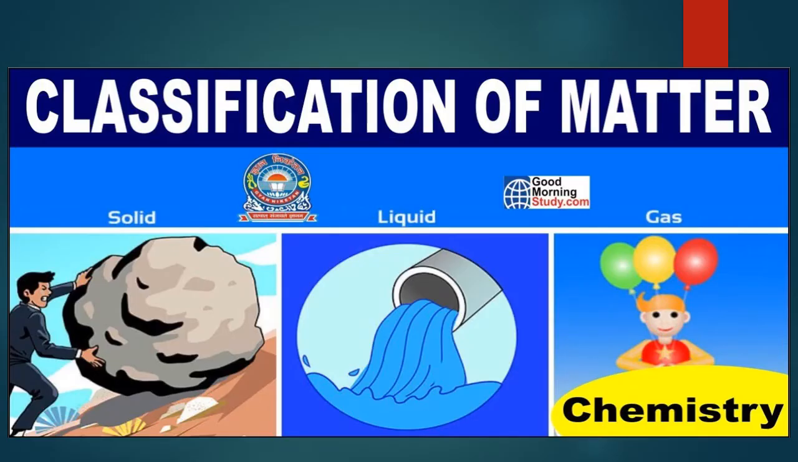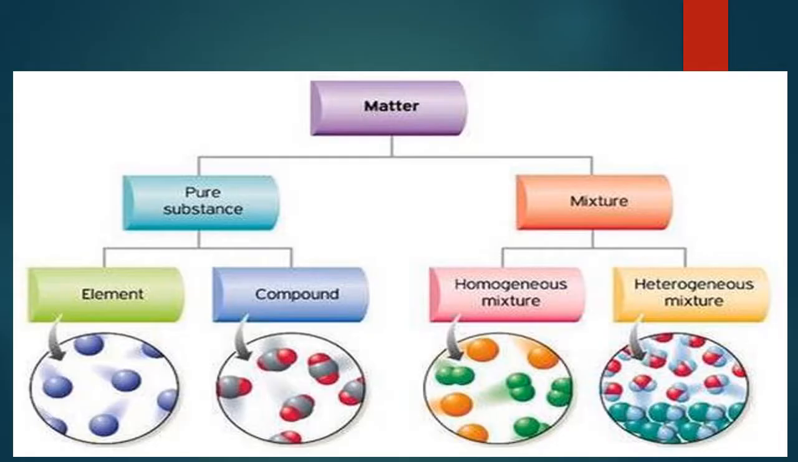Now, in earlier classes, we already learned that matter is either in solid state, liquid state, or gaseous state. Any state of matter can be classified into pure substances and mixtures. A pure substance contains a single kind of particle. They have the same chemical nature. Mixtures contain two or more kinds of particles.